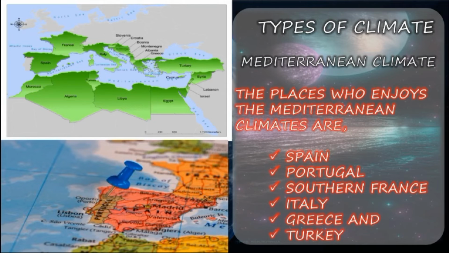The Mediterranean climate, a major climate type of the Köppen classification, is characterized by hot and dry summers and cool, wet winters. It is located between about 30 degrees and 45 degrees latitude north and south of the equator, on the western sides of the continents. So this is all about the Mediterranean climate.